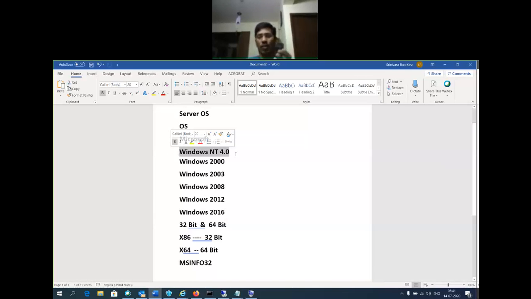Because that application is required by that customer. That application is very, very critical for them. So whatever problems come up, they are going to bear the cost. But from the vendor, if any issue comes up on Windows NT 4.0, there is no support from Microsoft. We are not going to get any update.